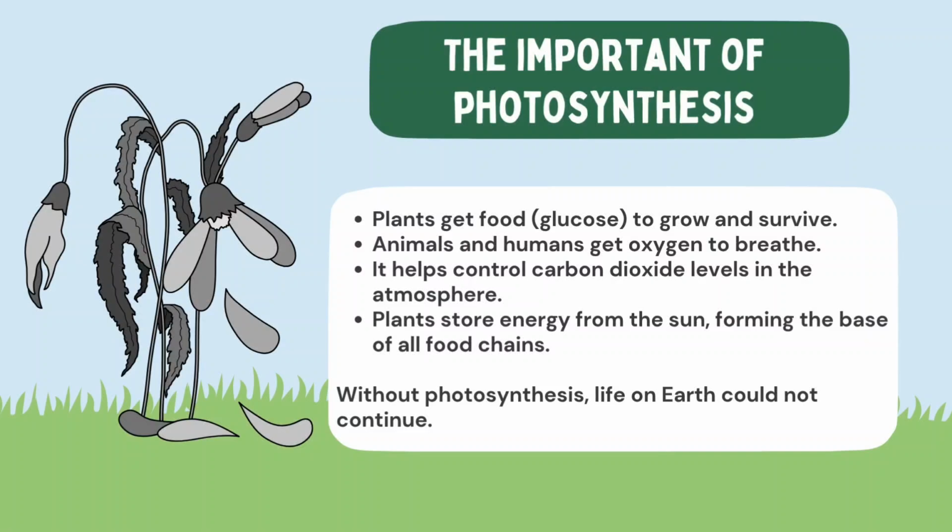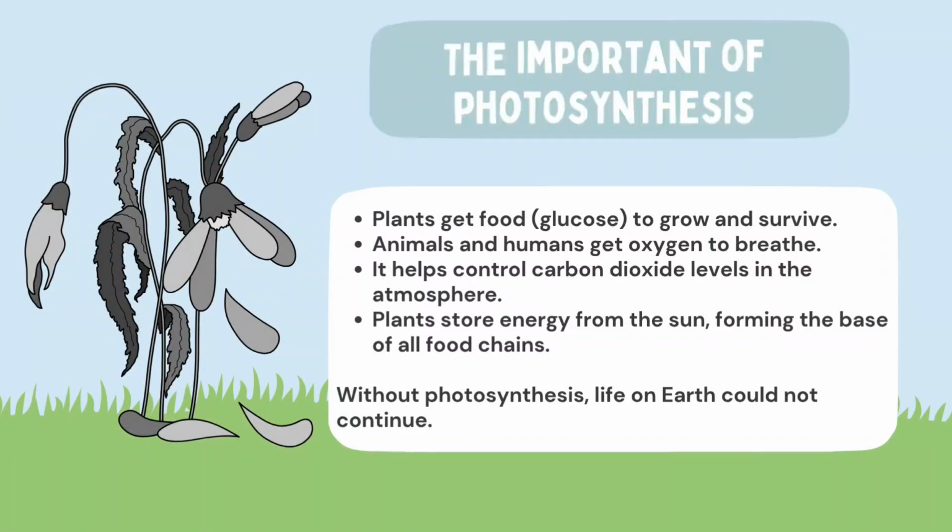During photosynthesis, plants store energy from the sun in the form of glucose. This stored energy then moves through the ecosystem, forming the base of all food chains. Every living thing, directly or indirectly, depends on plants for energy. Without photosynthesis, there would be no food, no oxygen, and ultimately, life on Earth could not continue.